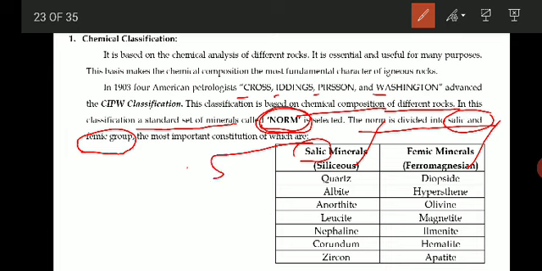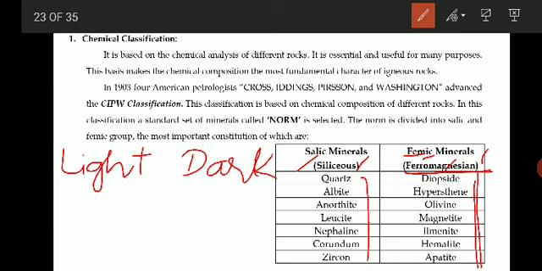Why they are light and why they are dark in color is because of the minerals present in them. Usually these minerals are lighter in color and these are darker in color because they contain ferromagnesian minerals, and the others contain silica or siliceous mineral as the main composition. So this norm contains siliceous and ferromagnesian minerals.